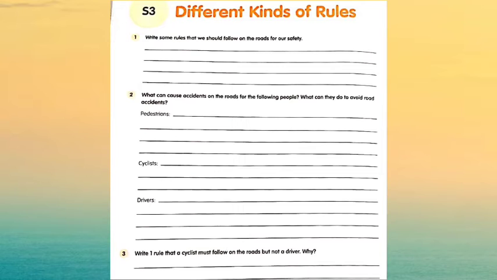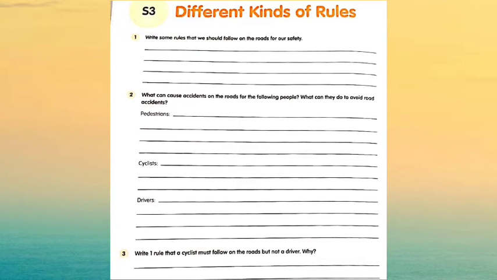The second question, what can cause accident on the roads for the following people? What can they do to avoid road accident? Means here you will write what can cause accident on the road for the pedestrian, cyclist, drivers. And what can they do to avoid road accidents? Means how do they prevent these road accidents?